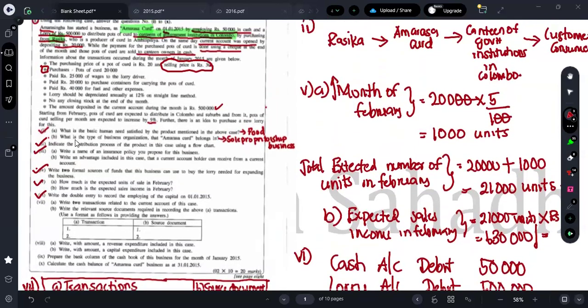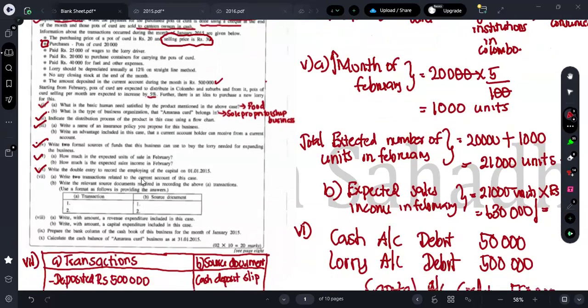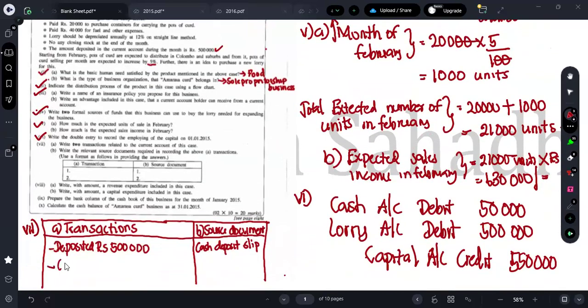Next one, is there any other bank related transaction? Just go through it, you will be able to understand. By purchasing from Rasika, who is a producer of Ambi, on the same day, a current account was opened by depositing 20,000. So here you can say, current account opened by depositing rupees 20,000.